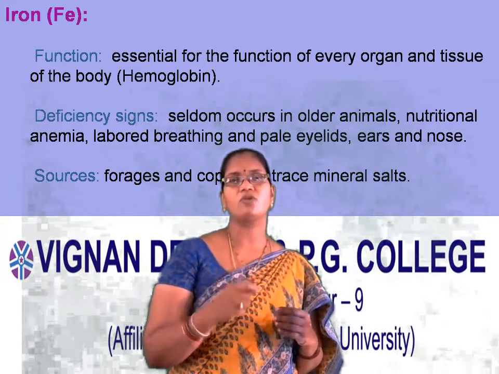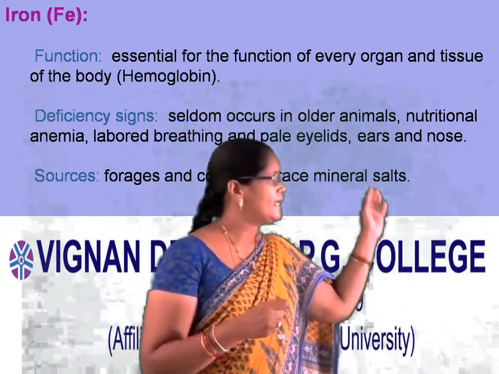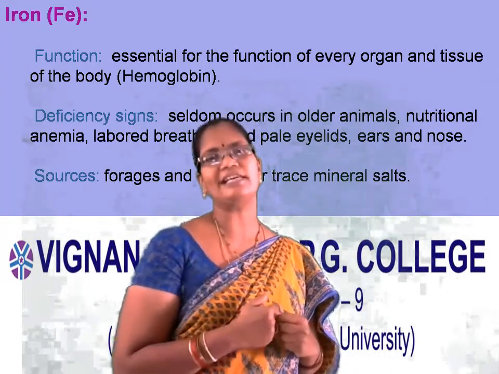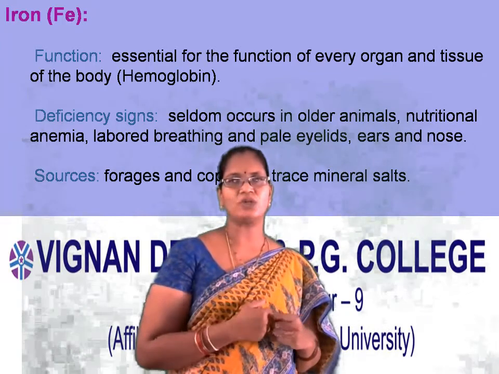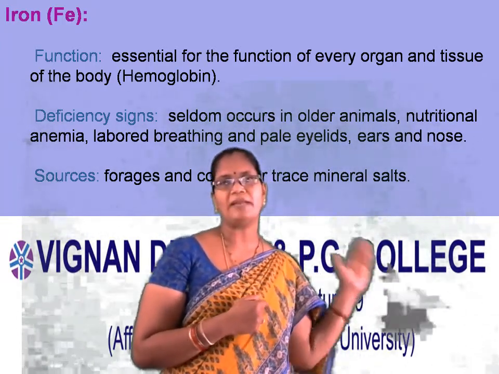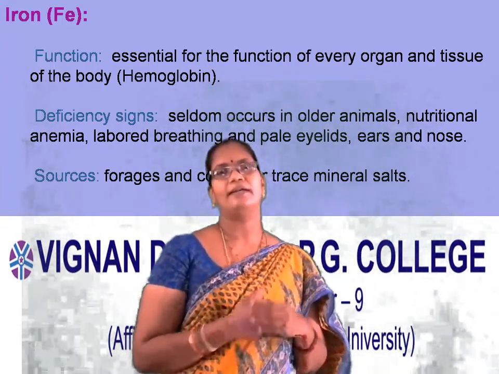So this hemoglobin is termed as fluid of life. In absence of iron, hemoglobin formation will be decreased. As a result, it leads to a condition called anemia. So for this vital role played by iron in the body, it is grouped into macroelement.